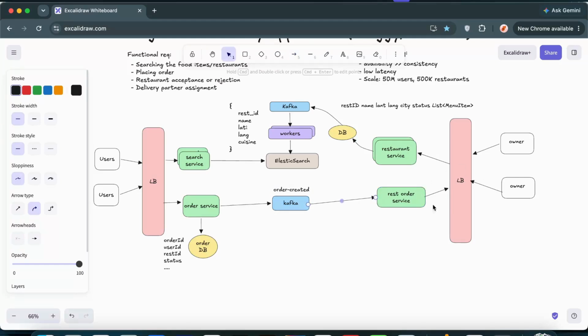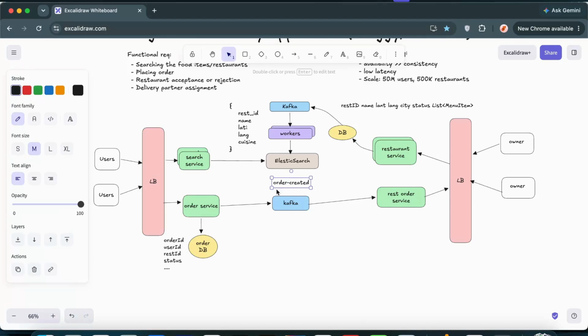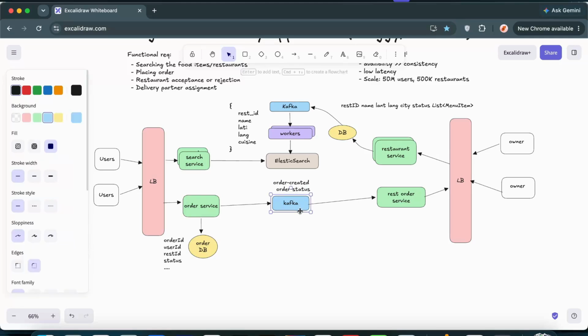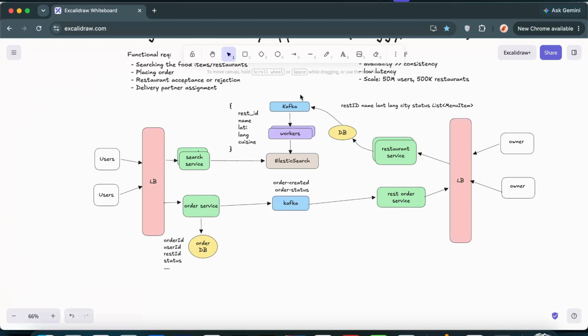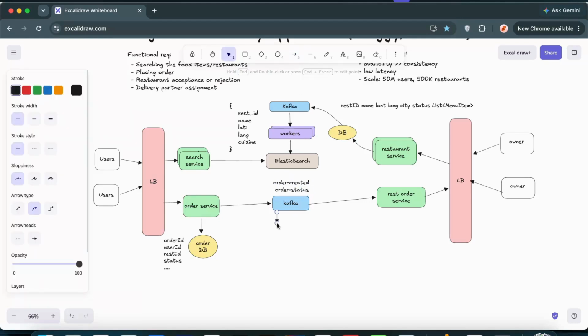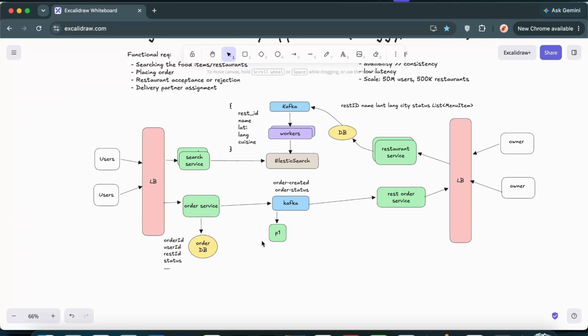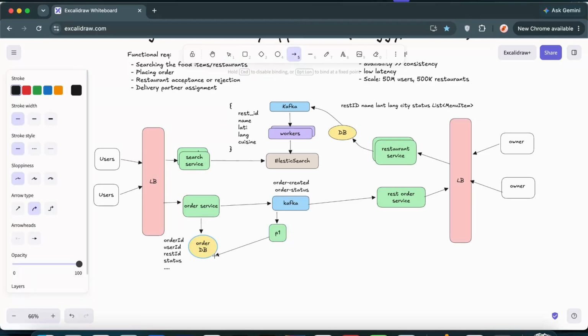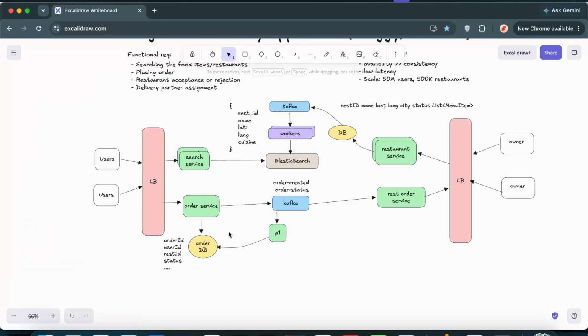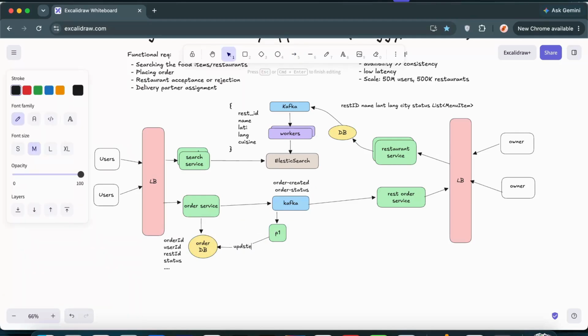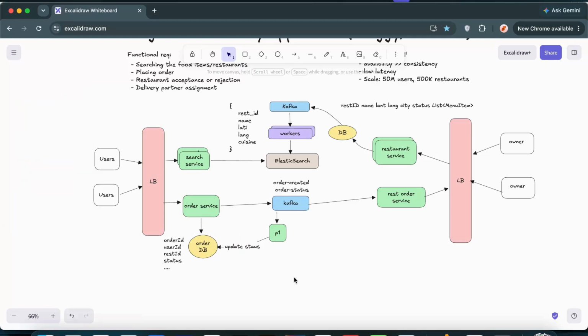And once the owner accepts or rejects the order, based on that we can have another topic right over here. It could be order status. For this particular topic, we can have multiple consumers. The first consumer would be updating the order DB. So the DB updation consumer is something like a worker which updates the order. So yes, that's the first worker. I'll just name it as P1. Its job is to update the database. Whatever status we got for that particular order, it will update the status. So that's the job for this particular worker.